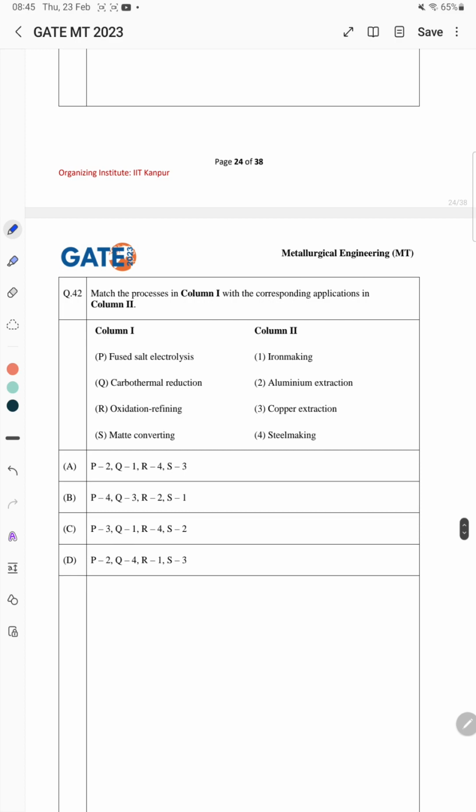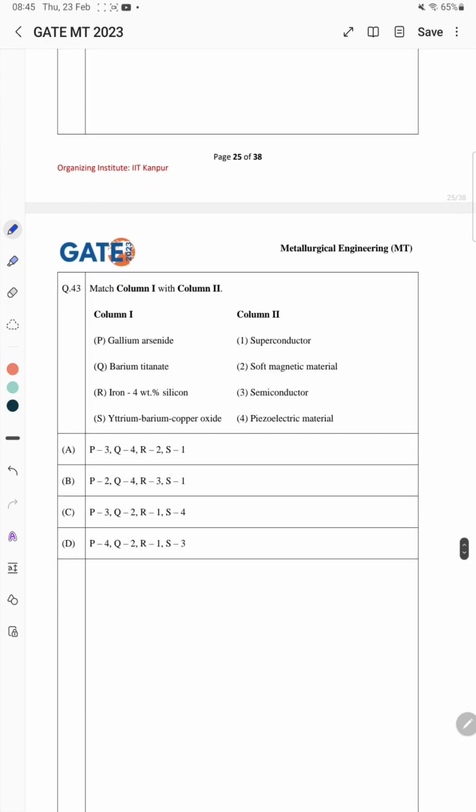Next problem is again matching problem. So this is the 42nd problem, in which this fused salt electrolysis is for aluminum extraction, carbothermal reduction is for iron making, oxidation refining, which is for steel making, and matte converting, which is for copper extraction. So the correct answer is A here.